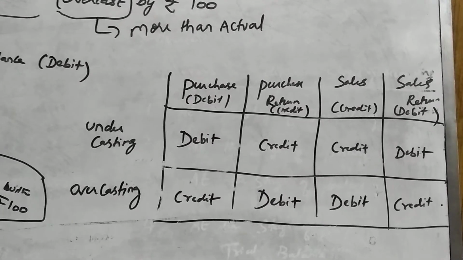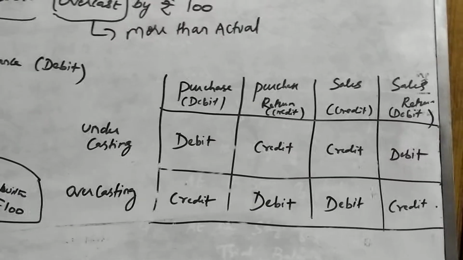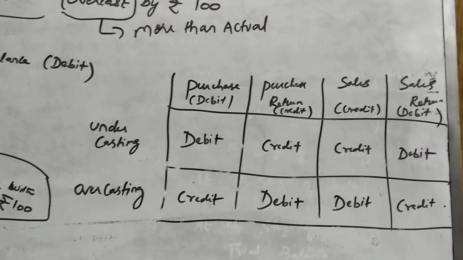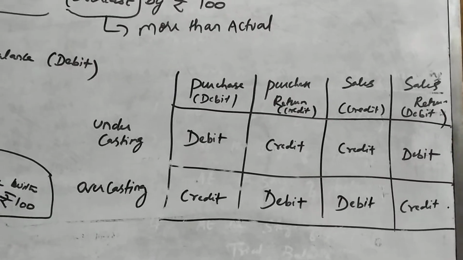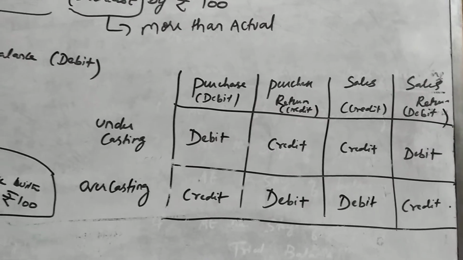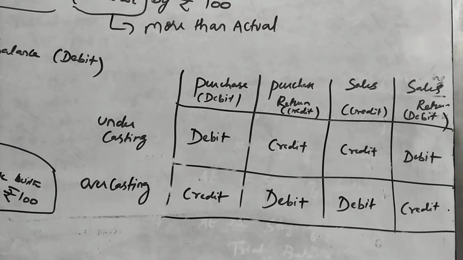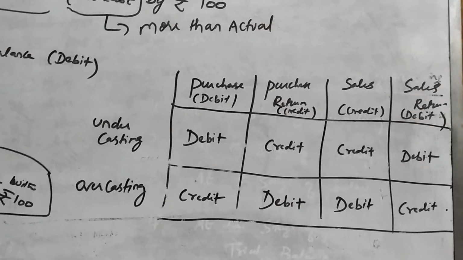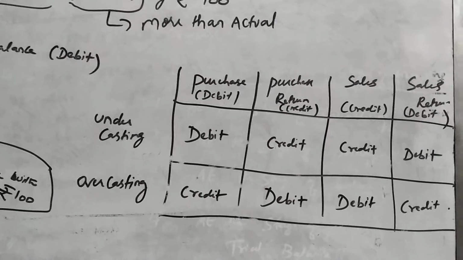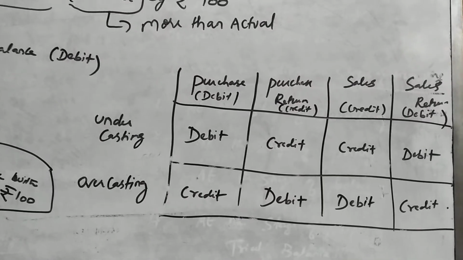Able to understand? Casting means totaling. If the amount is totaled less than the actual, it is called undercasting. If it is totaled more than the actual, it is called overcasting.